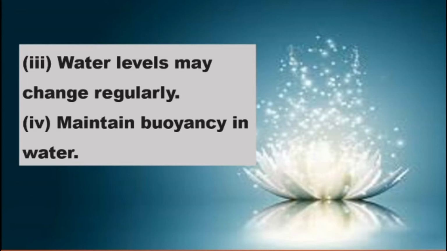Water is not available as they expect. Water levels may challenge them regularly, so every day they have to cope if there is no water. It will be difficult to survive with a less amount of water.